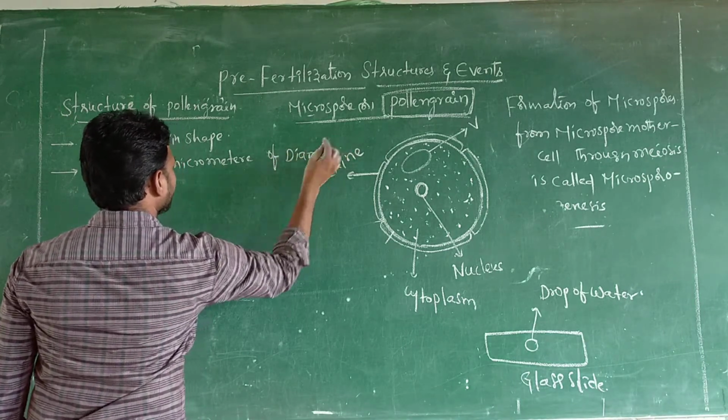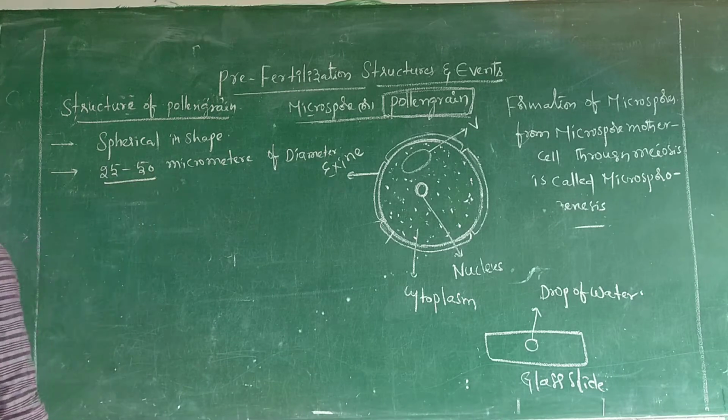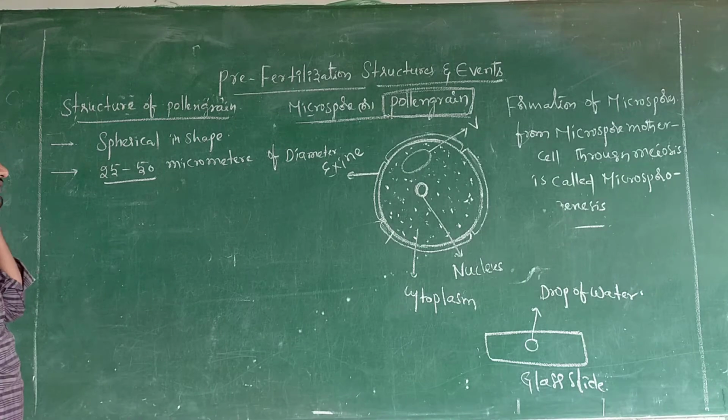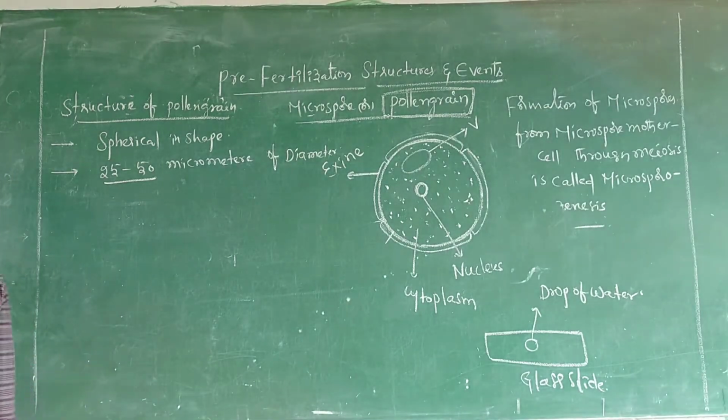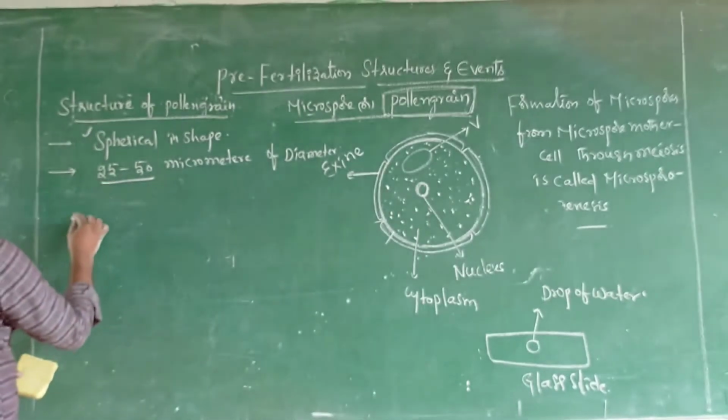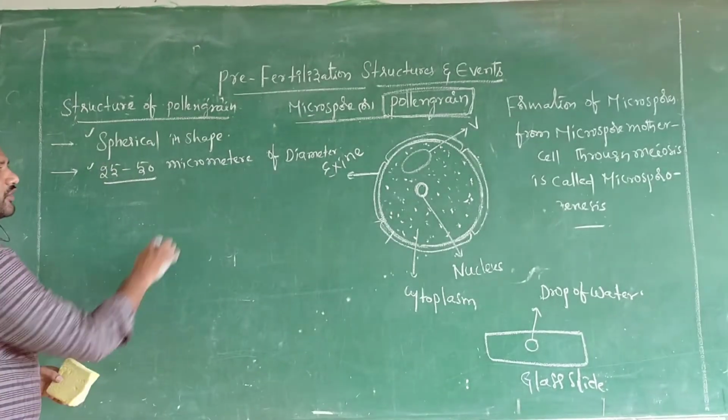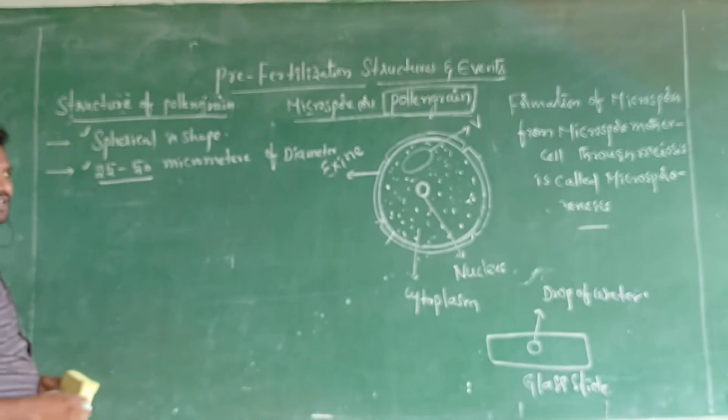This is a very important bit. What is the diameter of pollen grain? It is 25 to 50 micrometers. Not meters, sir, it is micrometers. So it is spherical in shape, with 25 to 50 micrometers of diameter.